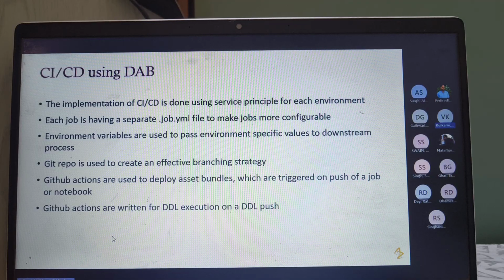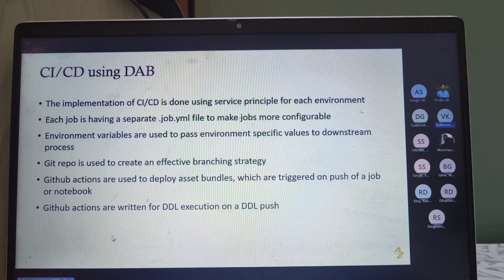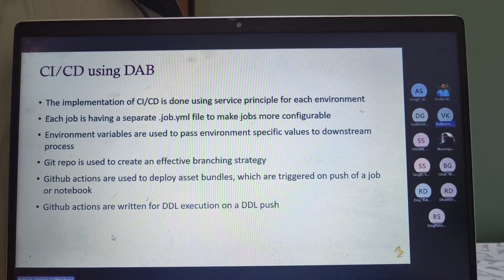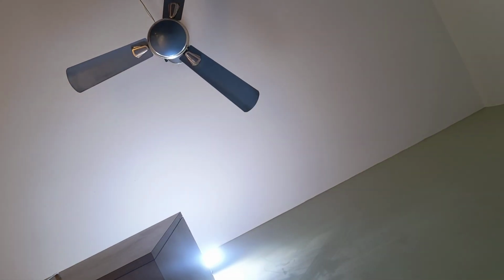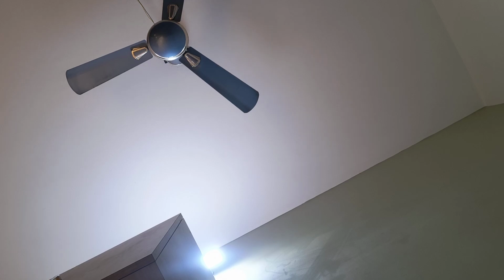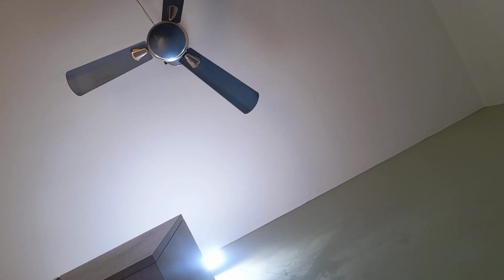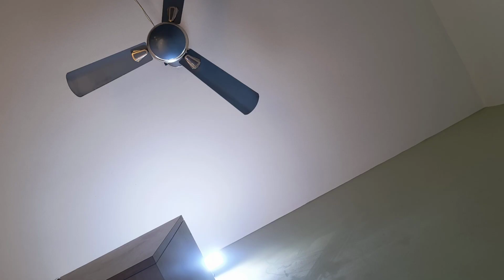As I said, the CI/CD implementation using our asset bundles is done using a service principal for each environment. Dev also has a service principal, but currently it's not implemented on dev. We'll try to implement it on dev eventually. Each job has a separate job.yaml file to make them configurable, and environment variables are used to pass values. All of these things are better explained through Visual Studio Code.